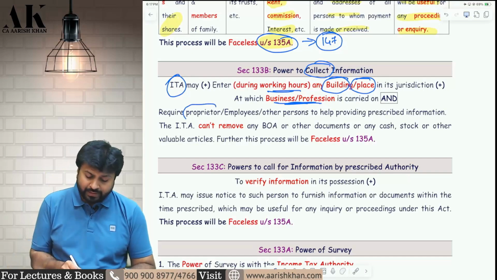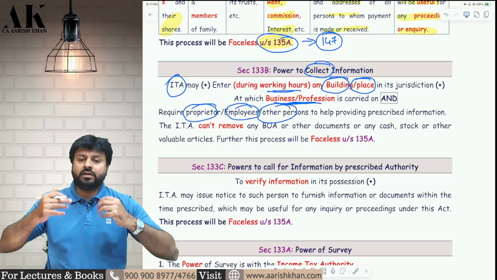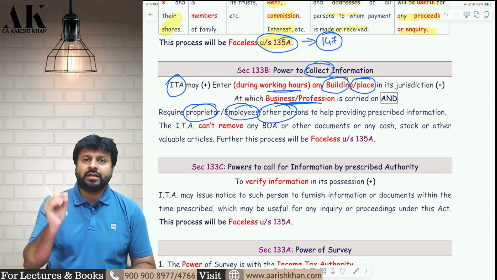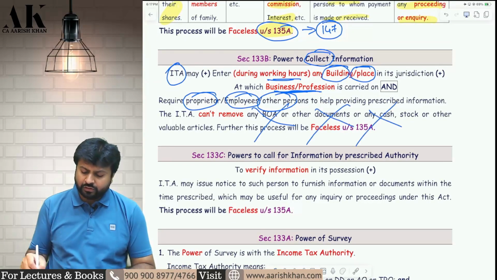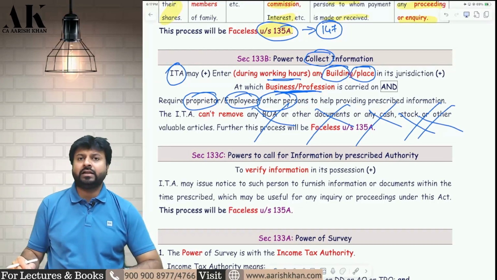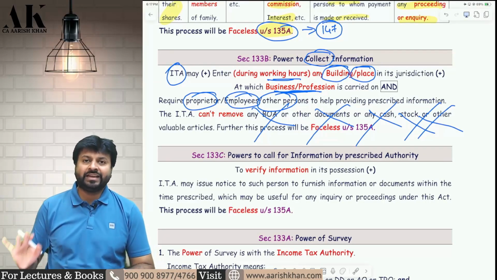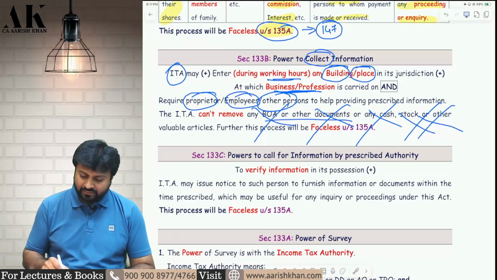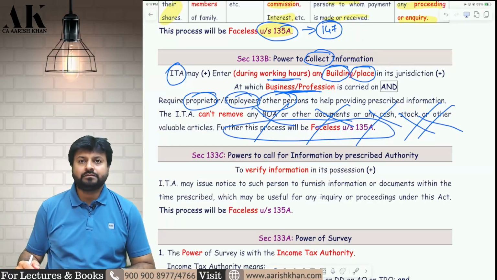They will ask the proprietor, the employee, and other persons to give certain information which will be useful for the income tax department. In this section, they only have the authority to collect information. They cannot collect any books of accounts, documents, stock, cash, nothing can be taken. Only intangible things like information can be taken. Nothing tangible, including books of accounts and documents, can be taken by them. And even this will be done faceless now by the department under the 135A faceless scheme.